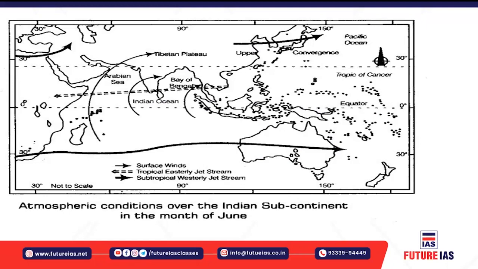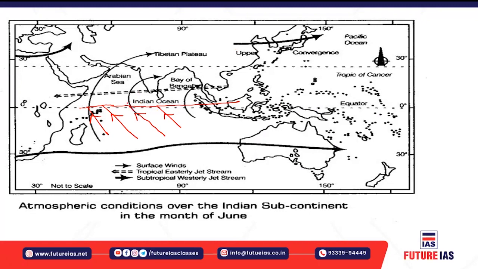Now these winds cross the equator, which is at 0 degree latitude. As I told you regarding the phenomenon called Coriolis force, because of the Coriolis force there is a deflection to their right.